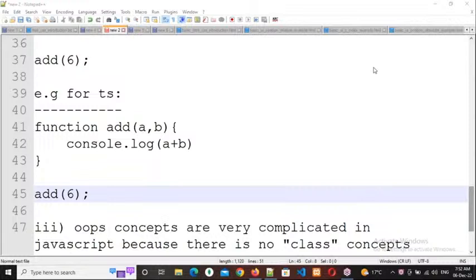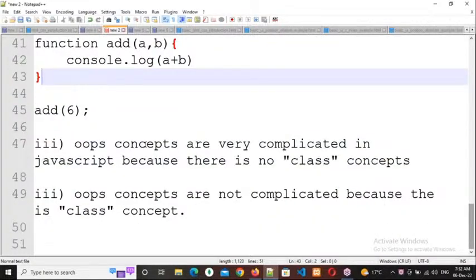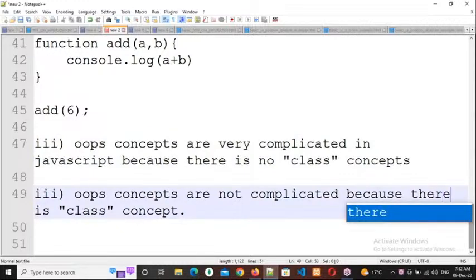Okay, right. Then, third point: OOP concepts are very complicated in JavaScript. Why? Because there is no class concept. But OOP concepts are not complicated in TypeScript, because there is a class concept.